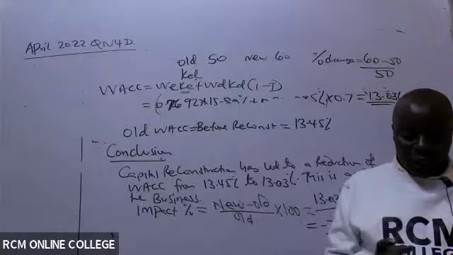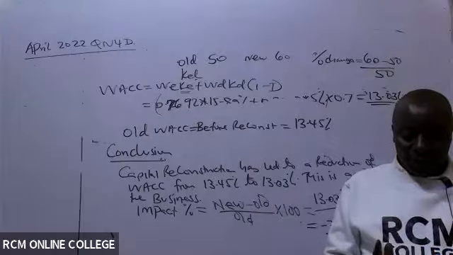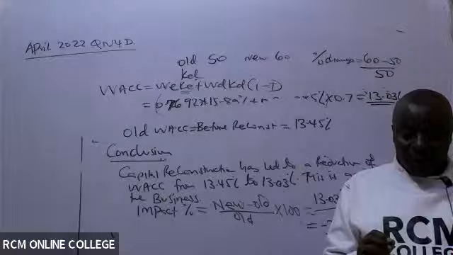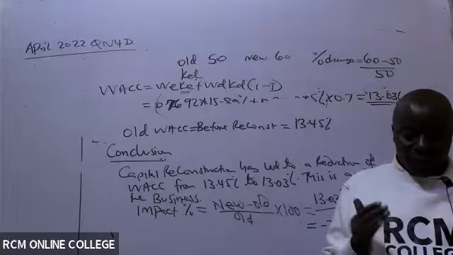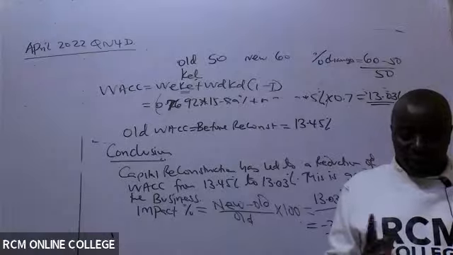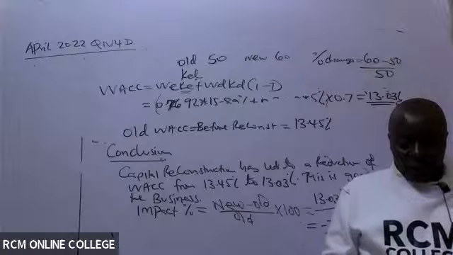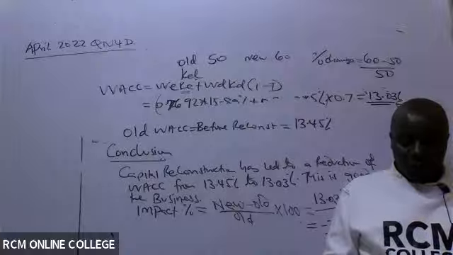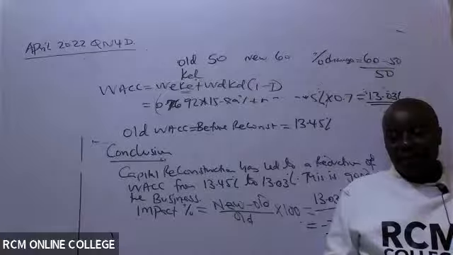The risk-free rate of return is 8%. The return of the market portfolio is 14%. The company adopts 50% payout ratio as its dividend policy. The company expects to generate EPS of 6. Debt finance is considered to be risk-free. The corporate tax is 30%. Evaluate the impact of financial reconstruction on Mavueni Limited's WACC.